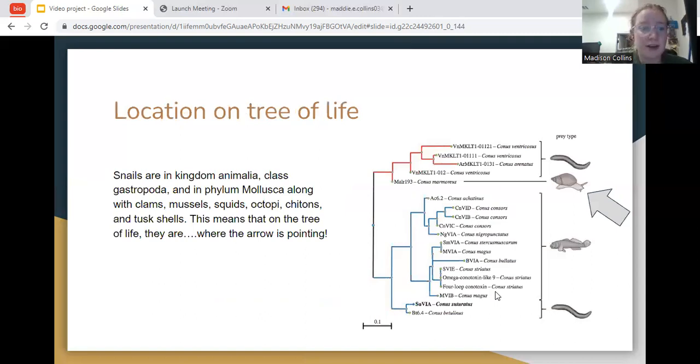Location on the tree of life. Snails are in the kingdom Animalia, class Gastropoda, and in phylum Mollusca, along with clams, mussels, squids, octopi, chitons, and tusk shells. This means that on the tree of life, they are right where the arrow is pointing on the right.